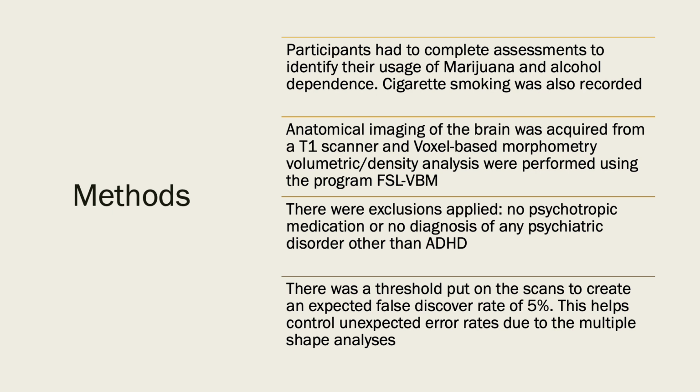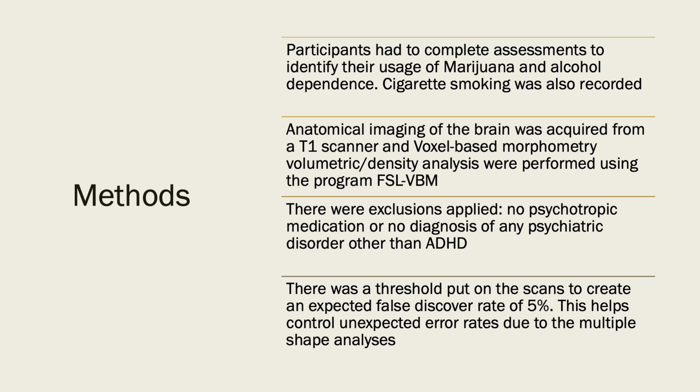After that, the anatomical scan imaging of the brain was acquired from a T1 scanner, and voxel-based morphometry volumetric density analysis were performed using the program FSL-VBM. Two separate analyses were performed to assess the amount of gray matter volume in the brain and to also check the volume of the nucleus accumbens, amygdala, hippocampus, and cerebellum.